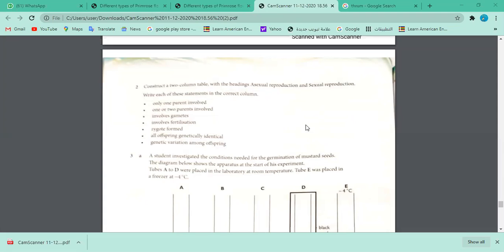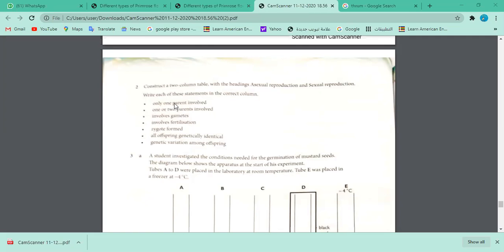Yes, Nabil, go ahead. Construct a two-column table with the headings asexual and sexual reproduction. Write each of these statements in the correct column. First, you only have to draw 2 columns, one asexual reproduction and one sexual reproduction. So now, Nabil, what do you think of the first 2 options? First is asexual and then sexual. First part is asexual reproduction.